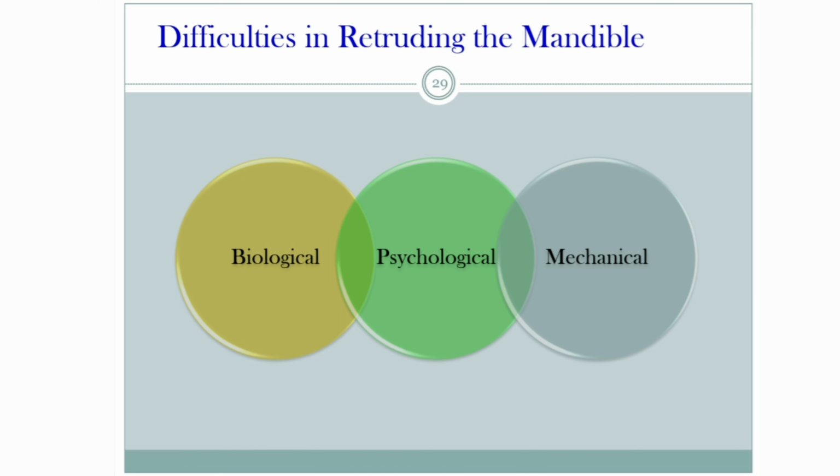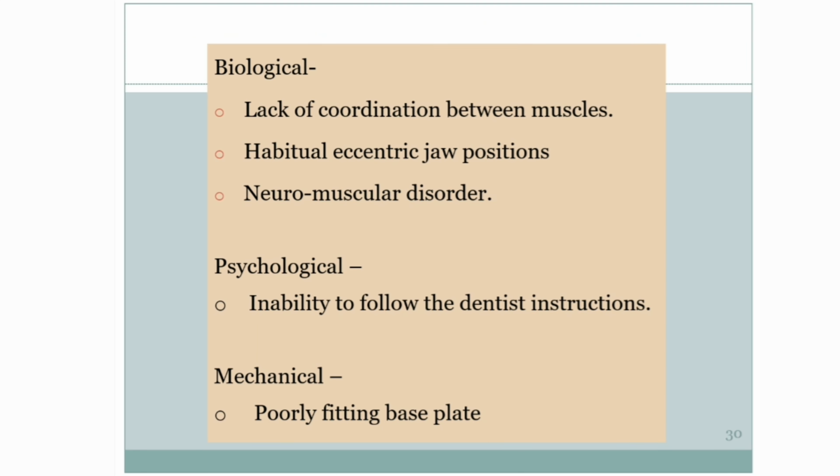Then coming to the difficulties in retruding the mandible. Mainly it can be due to biological, psychological or mechanical causes. So first is the biological difficulties in retruding the mandible.